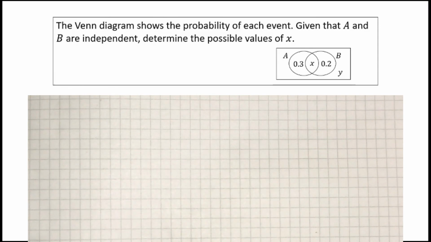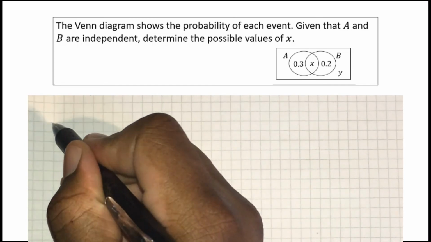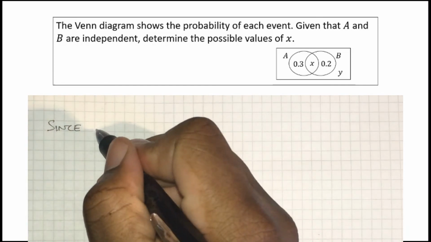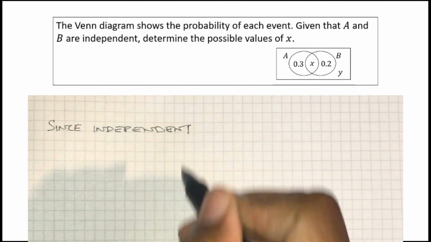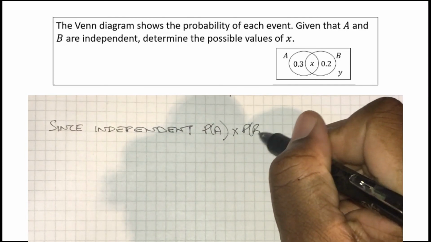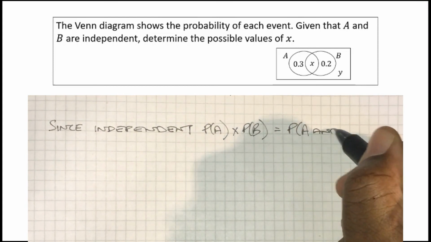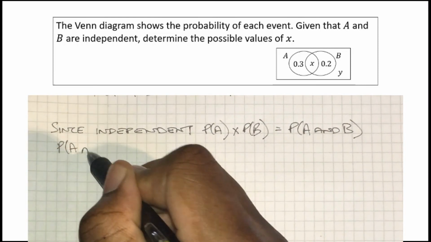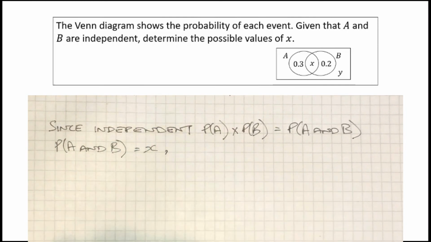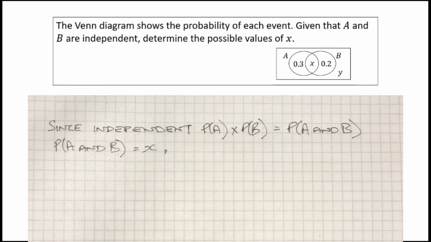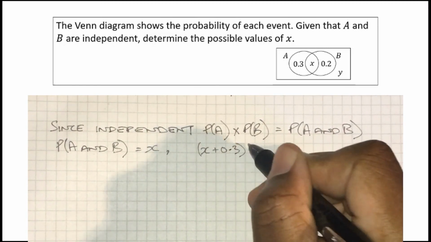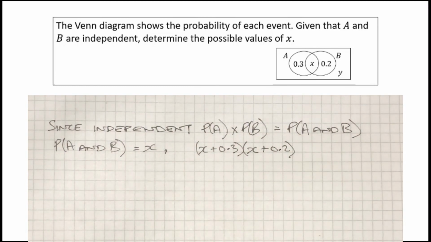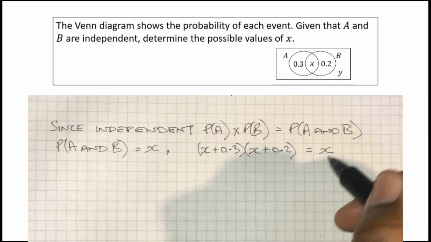And we'll finish up with a slight twist on that. Rather than being asked to prove or to show events are independent, we have been told they're independent. So we're still going to use the same relationship, and since we know they're independent, we know that the product of the probability of A and the probability of B should equal the intersection. Okay, looking at the Venn diagram in front of us, the intersection is X. Let's see what we get when we multiply out the product. So the probability of A is X plus 0.3, probability of B is X plus 0.2, and they should equal the intersection, which was X.